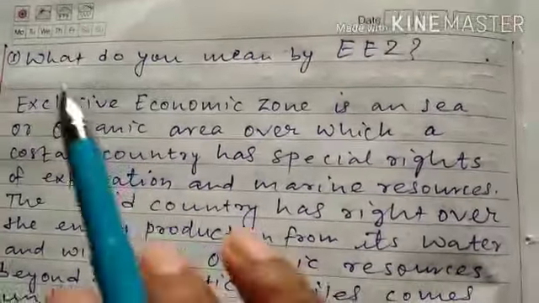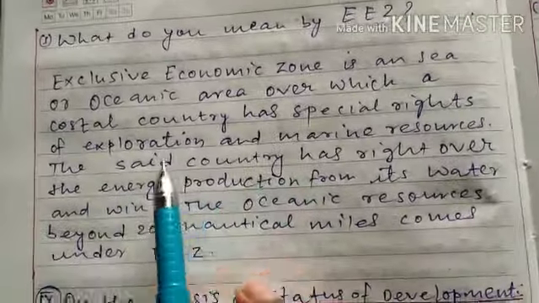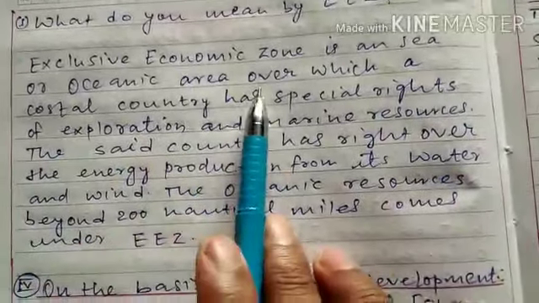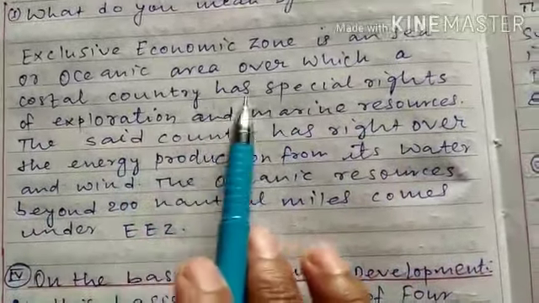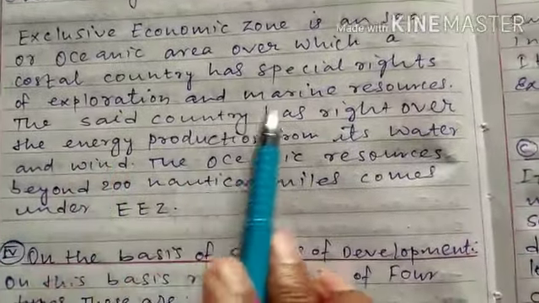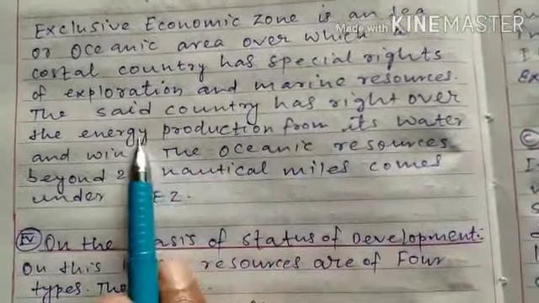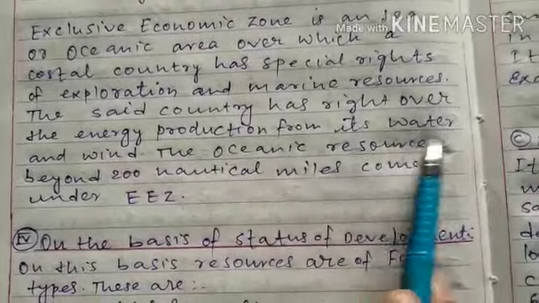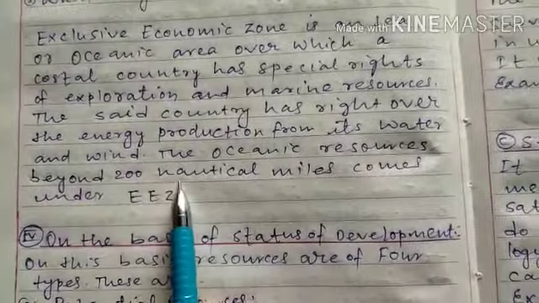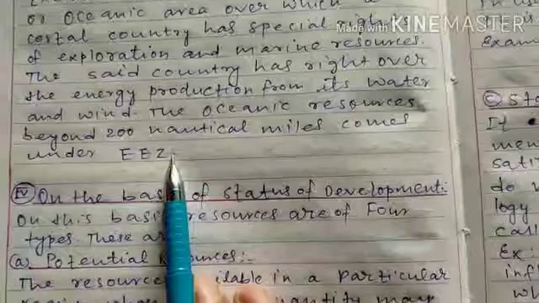Now, what do you mean by EEZ? EEZ stands for Exclusive Economic Zone. Exclusive Economic Zone is a sea or oceanic area over which a coastal country has special rights to explore and use marine resources. The said country has the right over energy production from its water and wind. The oceanic resources up to 200 nautical miles come under the EEZ, that is, the Exclusive Economic Zone.